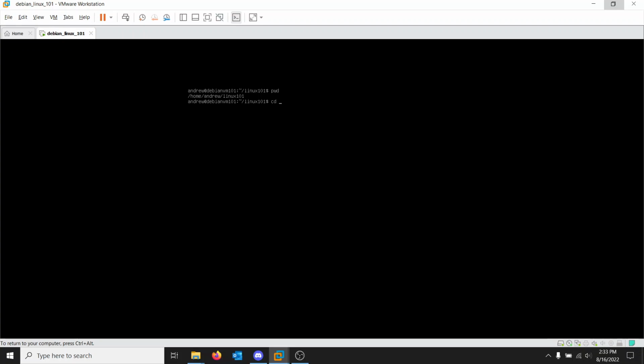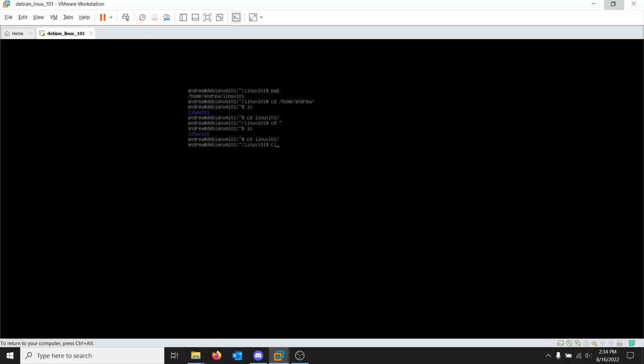So we can type cd, change directory, and there's several ways we can do this. We can do this. Do /home/Andrew. We're home. That's one way. Now, let's navigate back into the Linux 101 directory. There's a couple other ways. We can type cd and just put in the tilde key. Hit enter. We're home again. Let's go back into Linux.